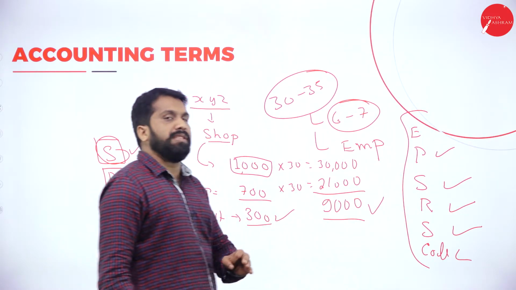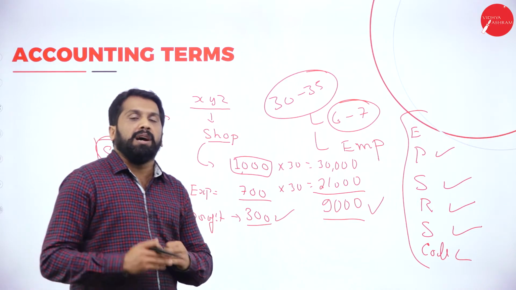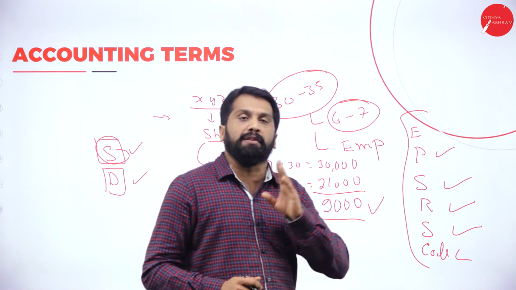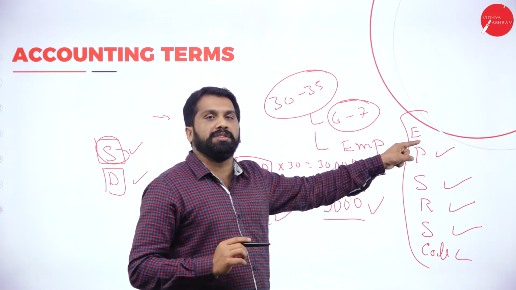Each and everything we maintain separately. After 10 years, how much electricity bill did you pay for the last 10 years? If you open this book, you will get all the information.